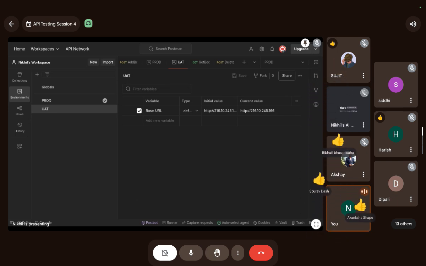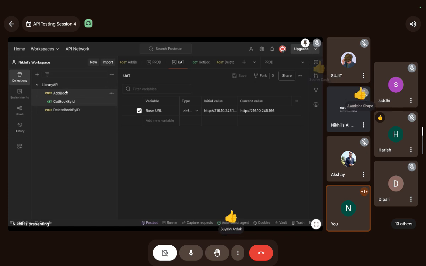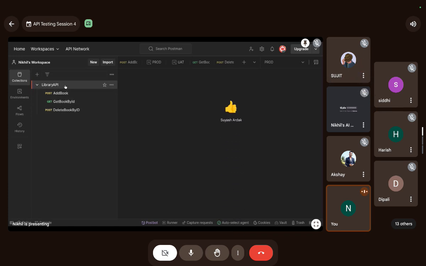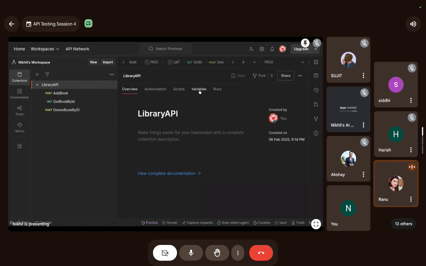And there are also collection variables. Hit on the collection and you will see where you can enter collection variables. Ranu, do you have a question?